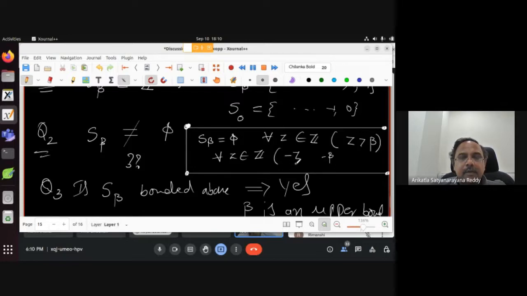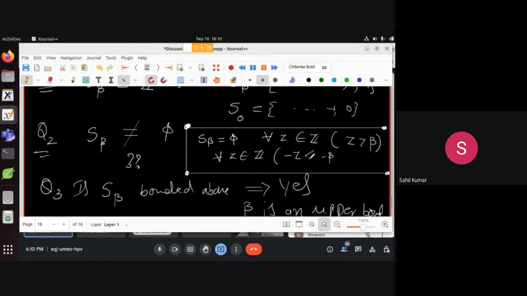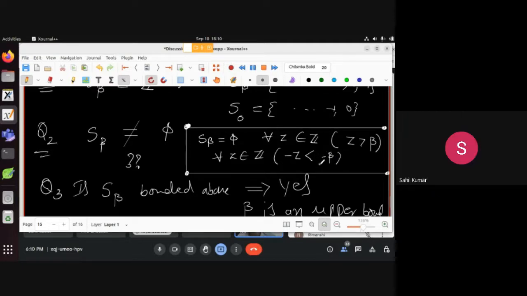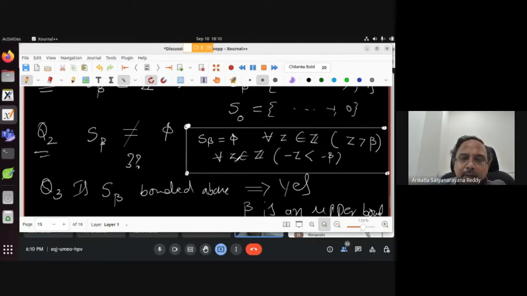Sir, minus z is less than minus beta. Now every integer is less than minus beta. What do you say about minus beta now? Don't worry about that. Take any element z; it is less than minus beta. What can you say from that? Every element z is smaller than minus beta, so what can minus beta be for the set Z?